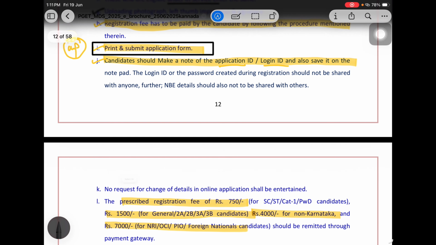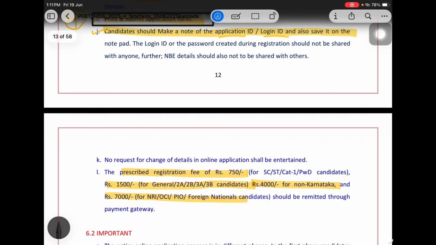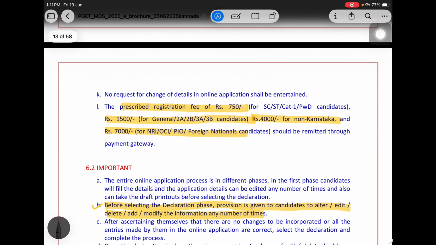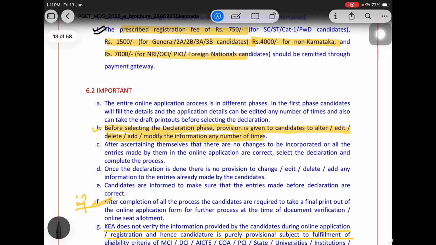Once you get your application ID and login ID, there is no request to change any of these things. Then you will have to pay the prescribed fee that is seen on your screen, according to your category.